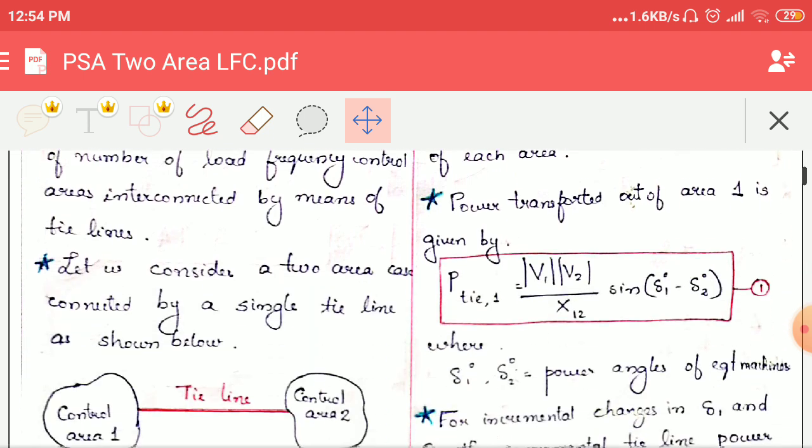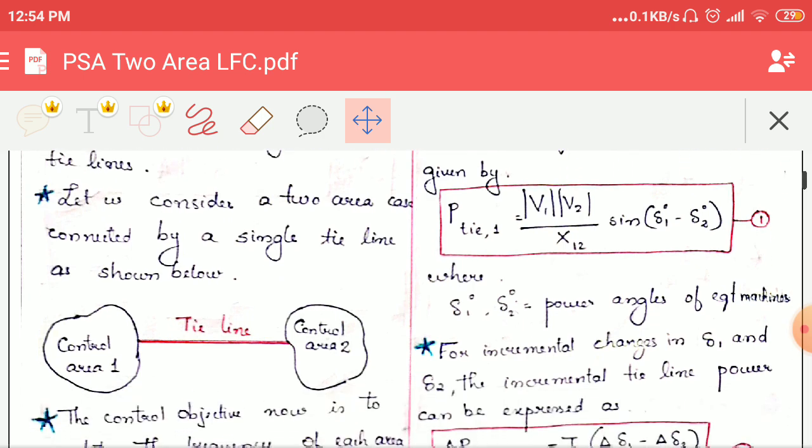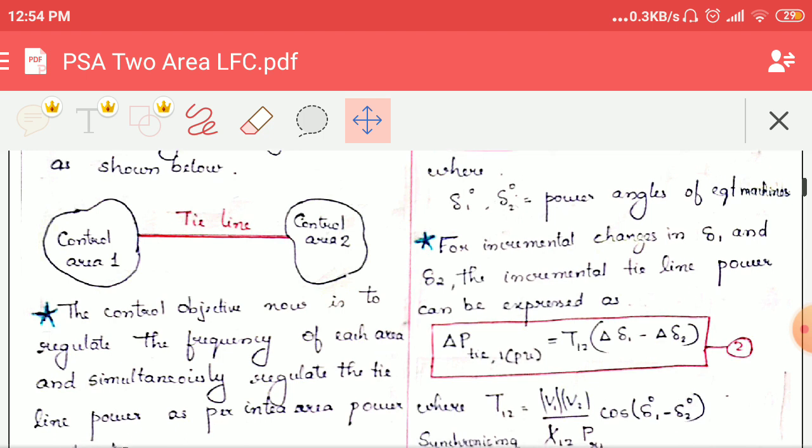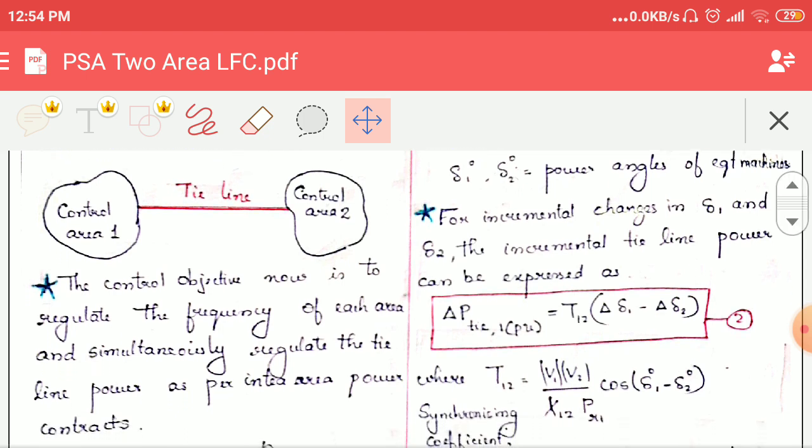So let us consider a two area case connected by a single tie line system as shown in the figure. You can see that there are two control areas which are connected by a tie line. Now the control objective is to regulate the frequency of each control area, that is control area 1 and control area 2.